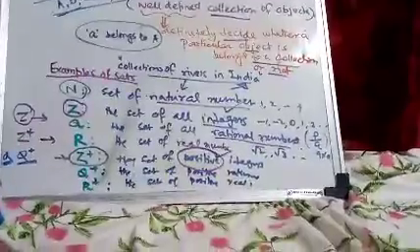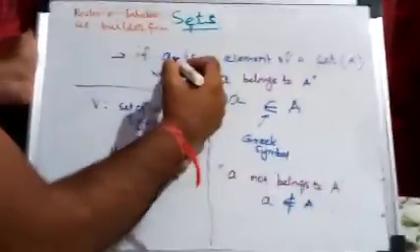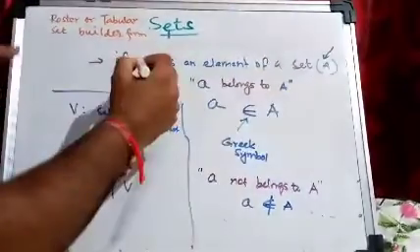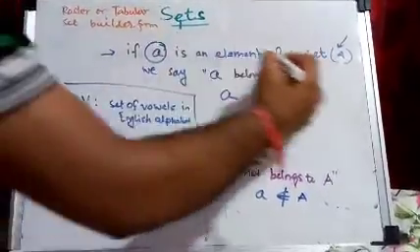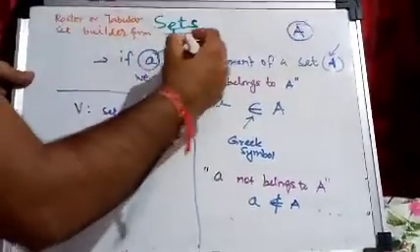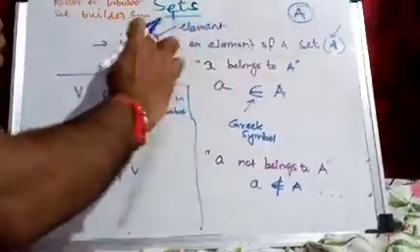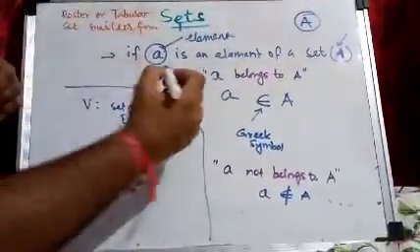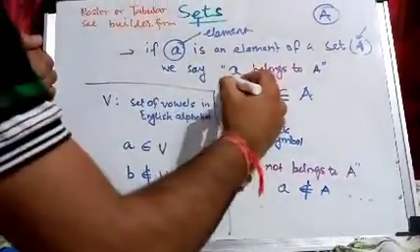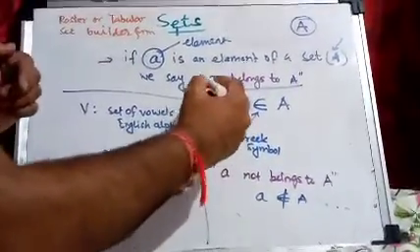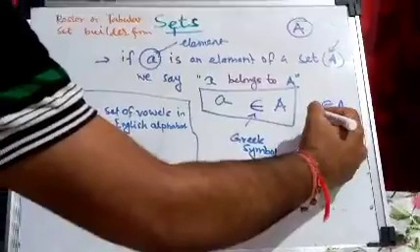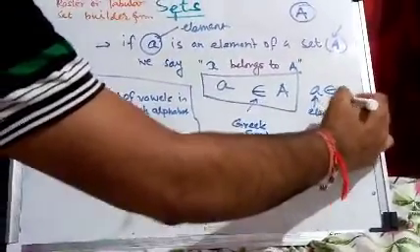Okay, we have discussed what a set is. Now suppose there is a set A and there is an element a. So a is an element of the set A. If a is an element of set A, then a definitely belongs to A. How will you write this? a belongs to A. Here a is called an element and A is our set.